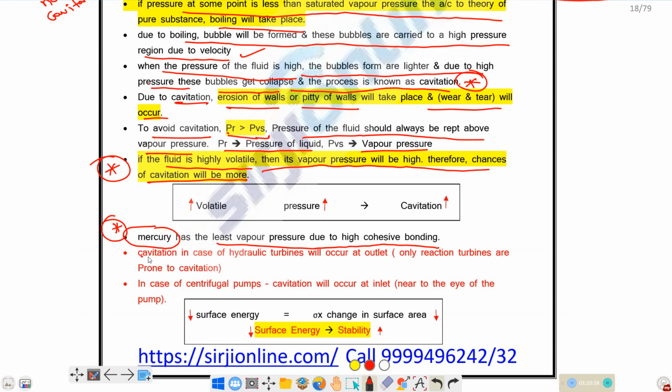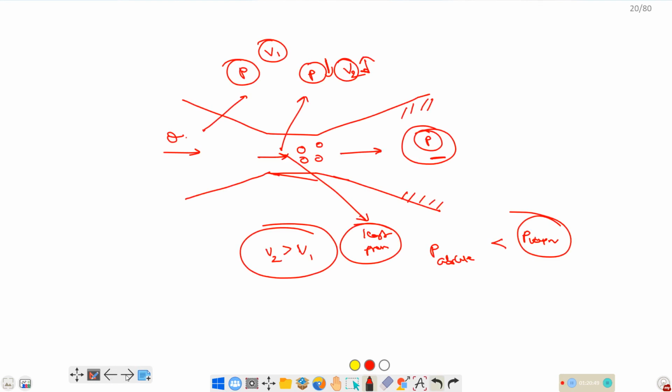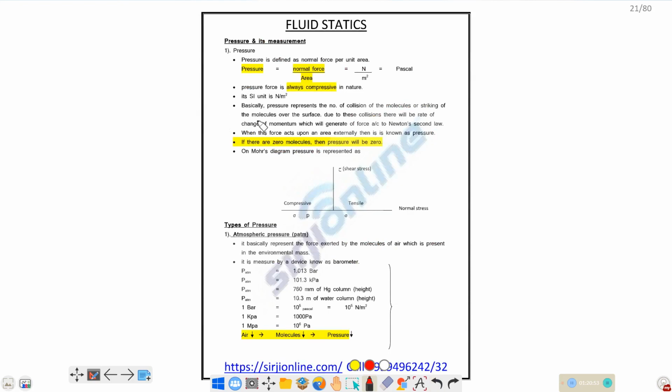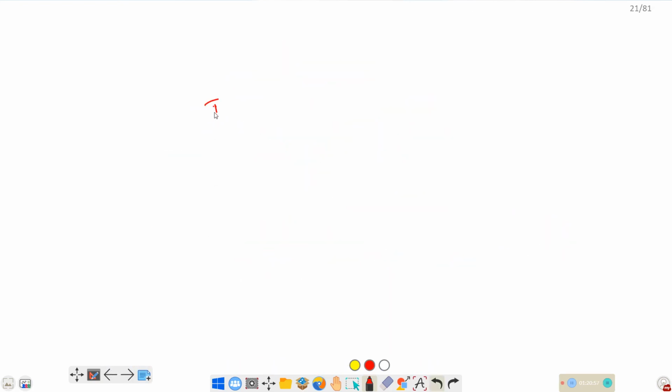Cavitation in hydraulic turbines will occur at the outlet, and in centrifugal pumps cavitation will occur at the inlet. What is the meaning of it? The chances of cavitation occurrence will be at different locations. First, at the outlet of the turbine.